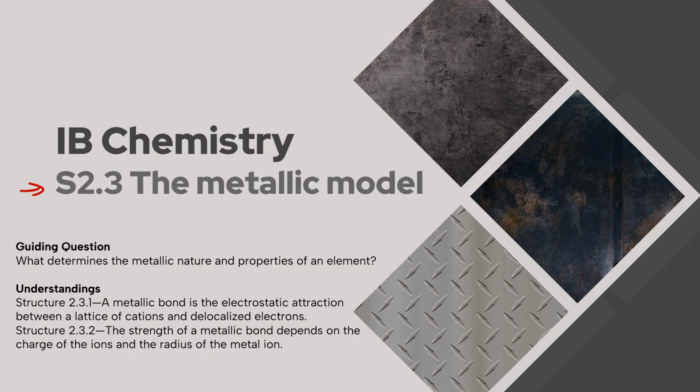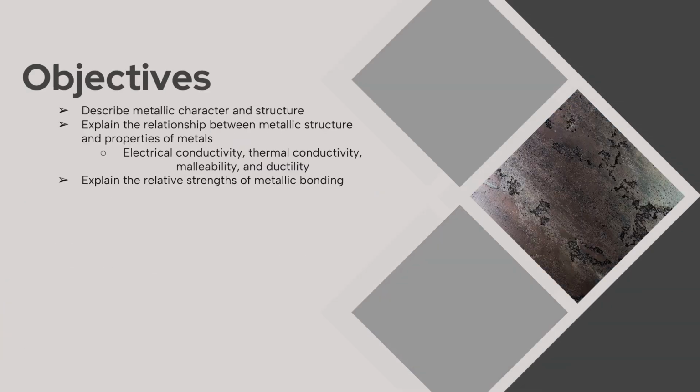Our guiding question for today: what determines the metallic nature and properties of an element? These are our understandings if you want to pause the video and read them. And our objectives for today: we're going to describe metallic character and structure. We're going to explain the relationship between metallic structure and the properties of metals. Those properties include electrical conductivity, thermal conductivity, malleability, and ductility. And then we're going to take a quick look at the relative strengths of metallic bonds.